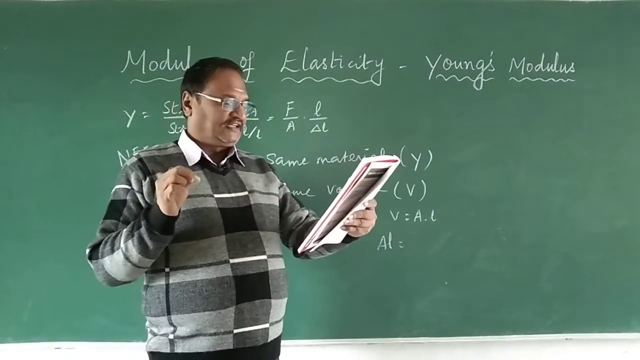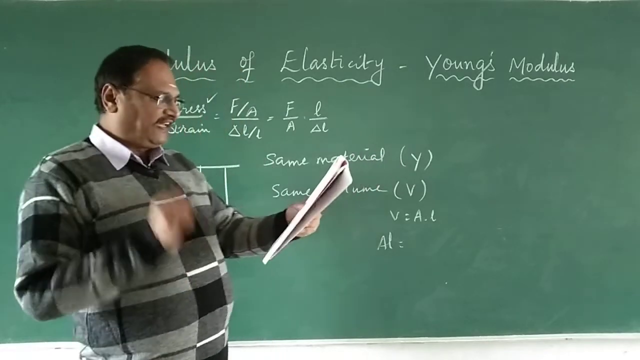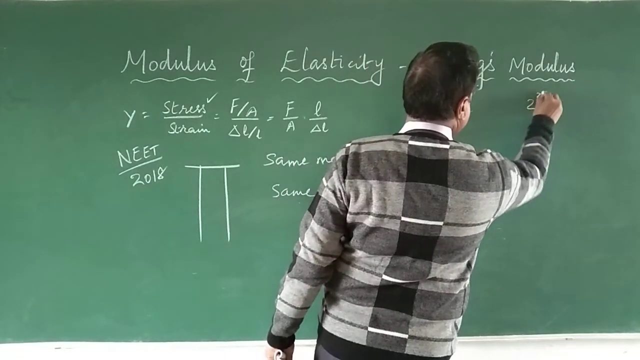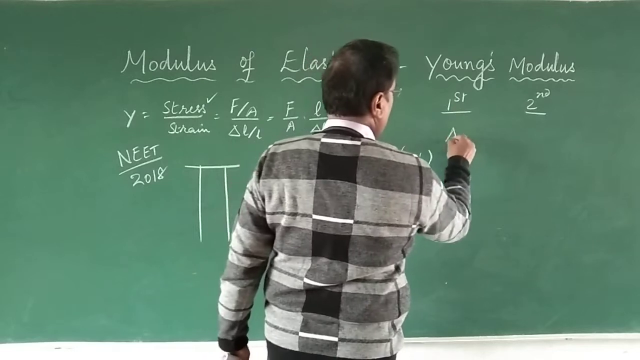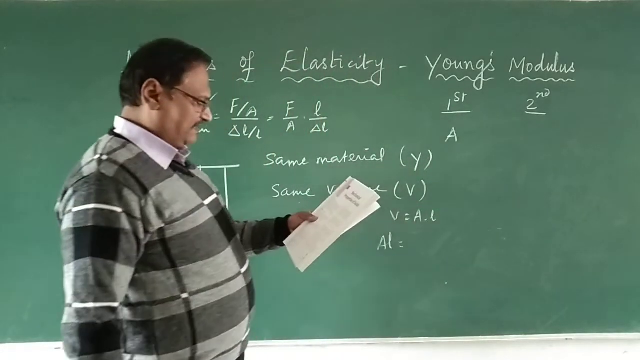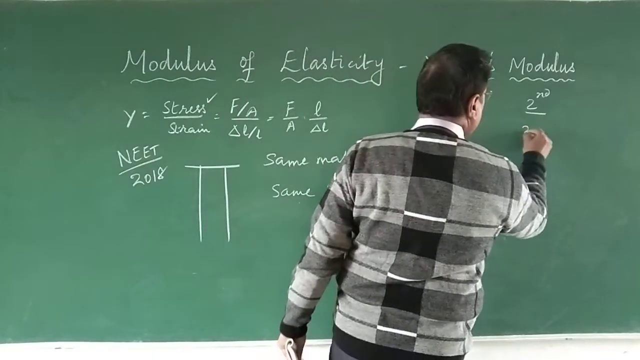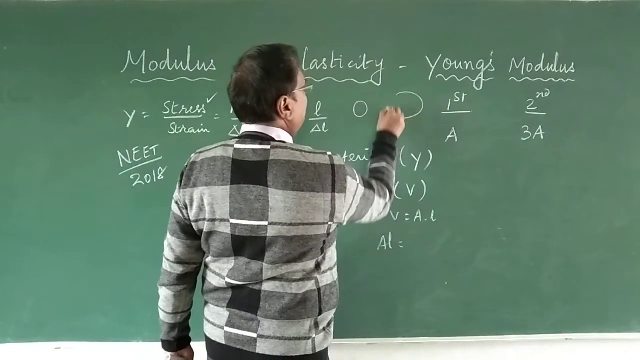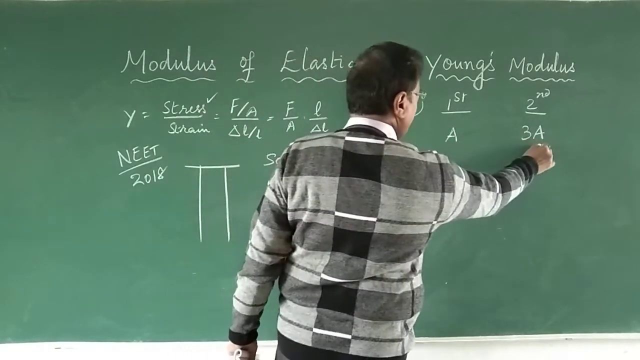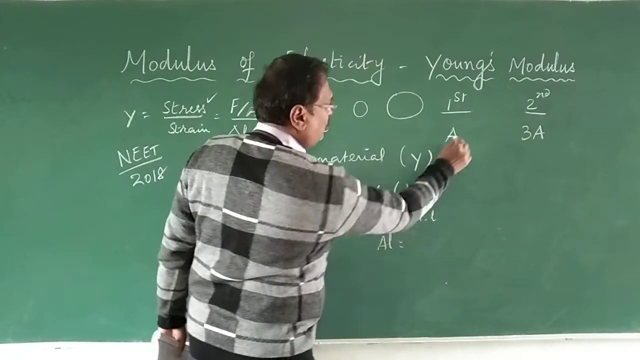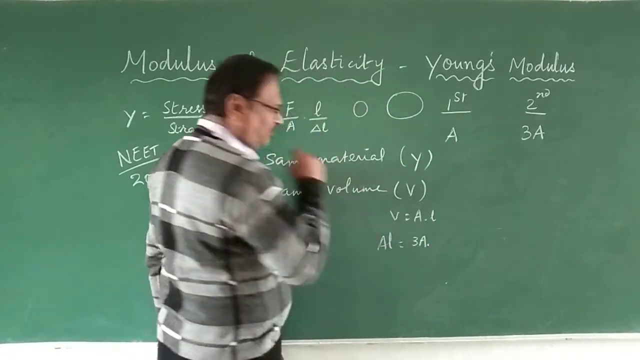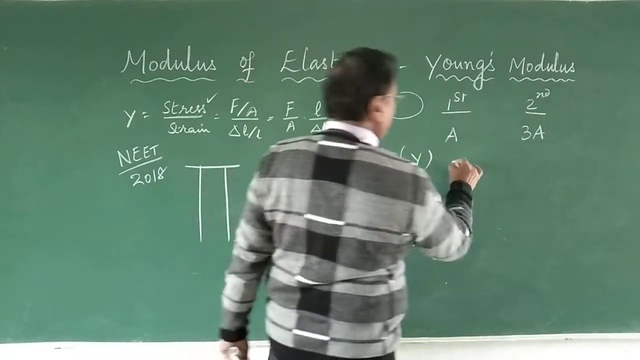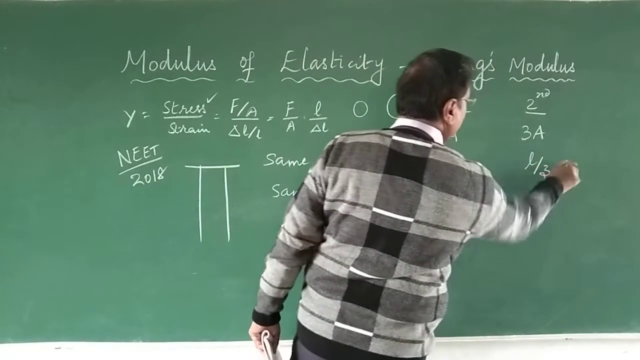There are 2 wires, the first wire and the second wire. The first wire has a cross-sectional area A, and the second wire has a cross-sectional area 3A. See, it is 3 times. When the area becomes 3A, volume being same, the length has to become L by 3. Keep this in mind. So naturally, the first will be L and the second will be L by 3.